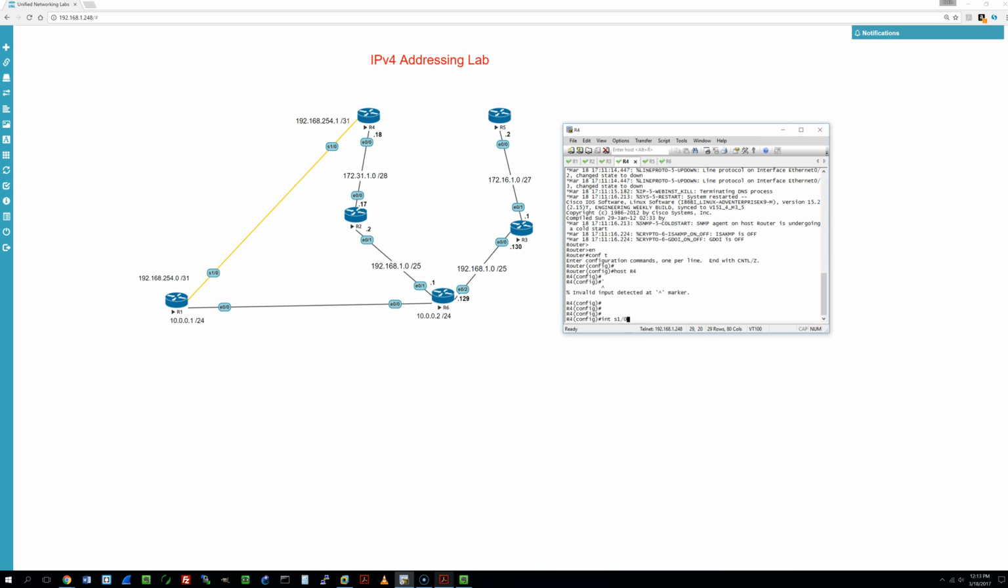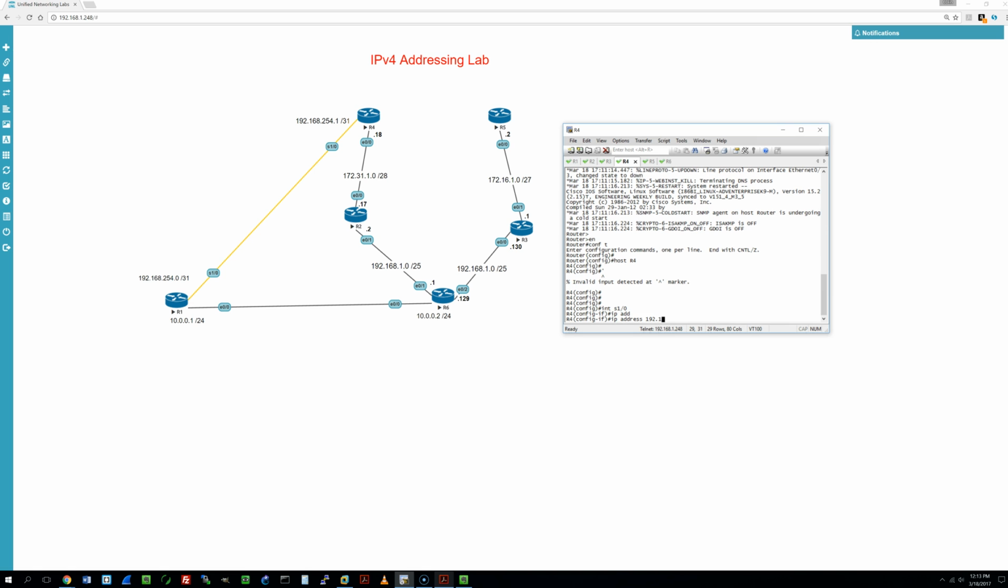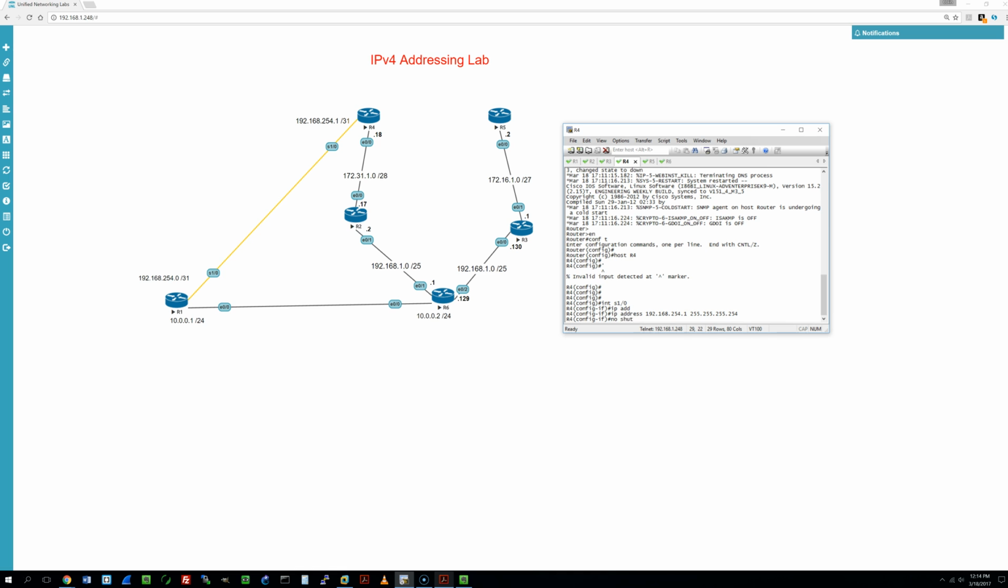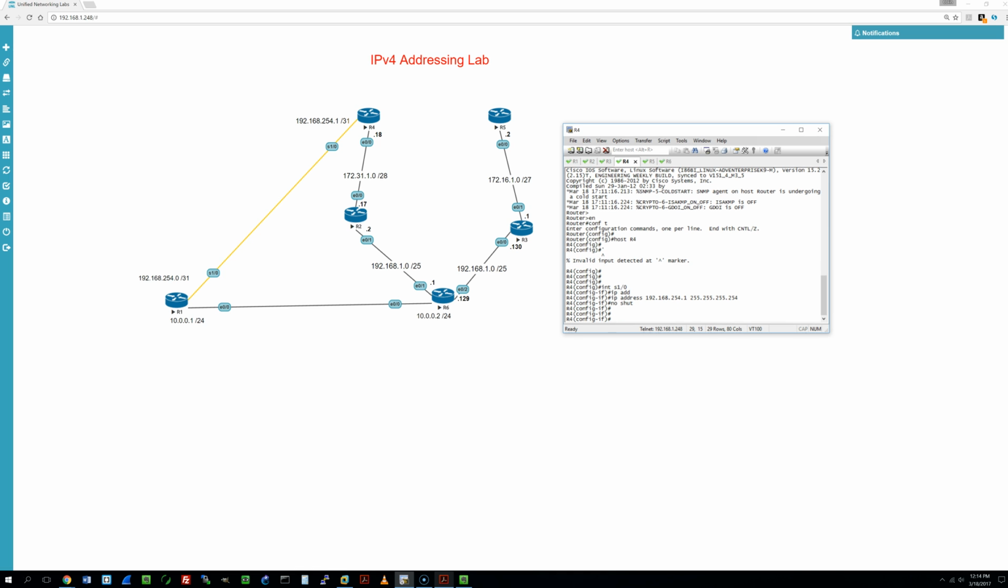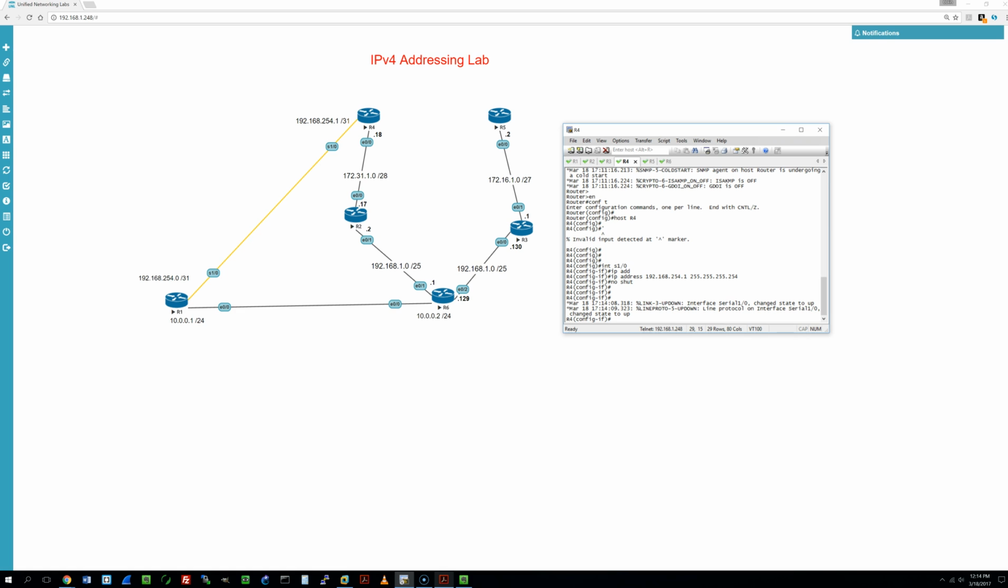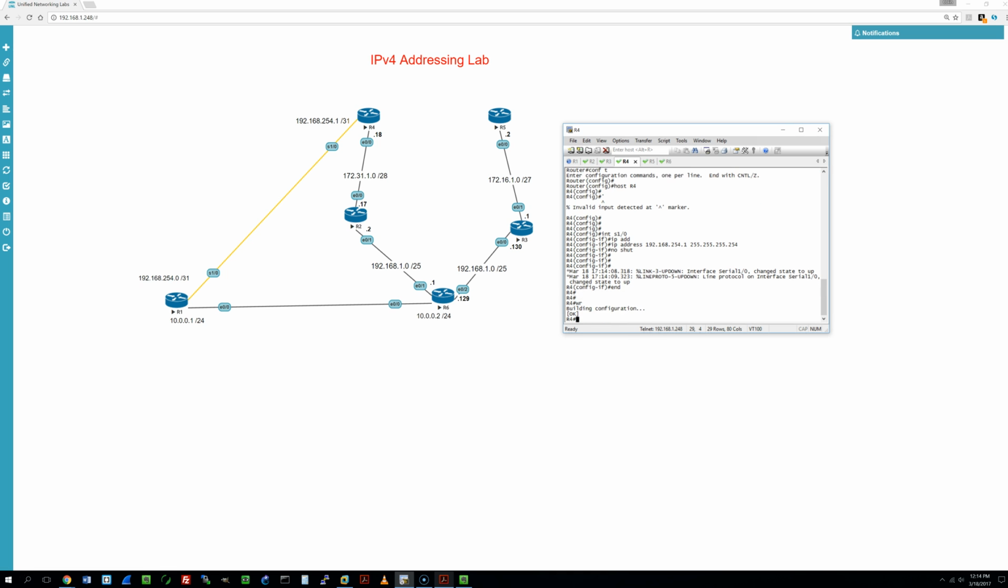So in S1/0, IP address 192.168.254.1. So there's only 2 IP addresses in this subnet ID, and then same subnet mask 255.255.255.254. No shut. Normally you would need to set up a clock rate on the DCE side of the interface, but since this is a virtual environment, you'll still be able to ping the two IP addresses without doing that. So let's see if it works.